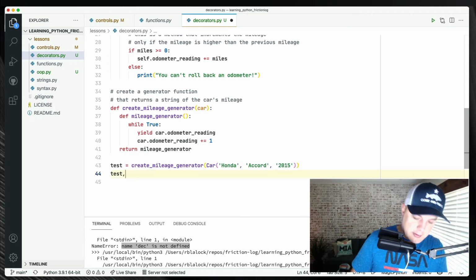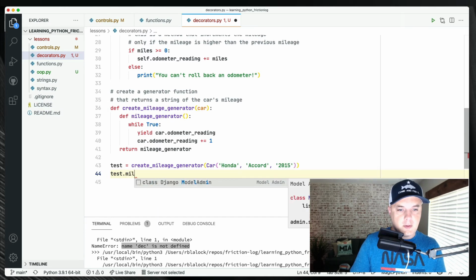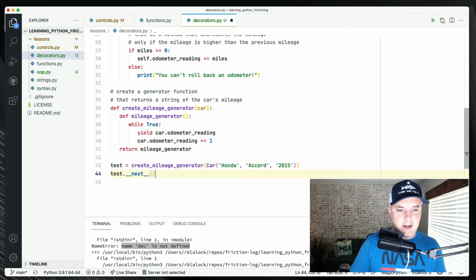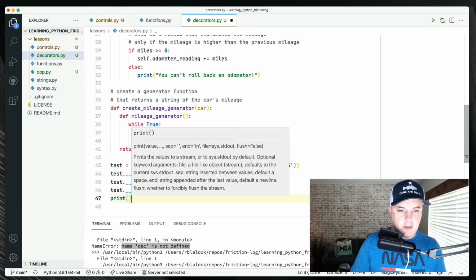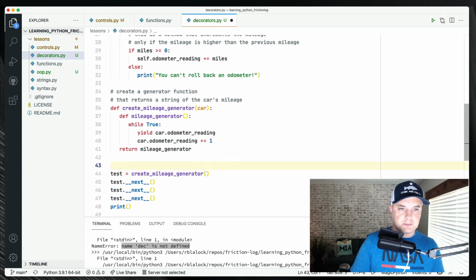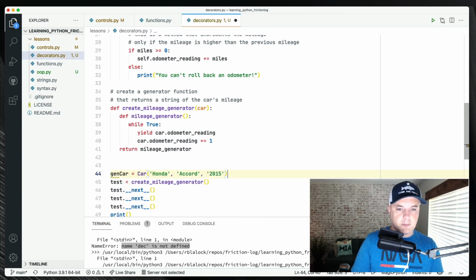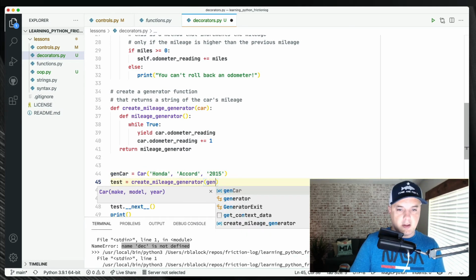Is there nothing else on this? Oops. What is that? All right, let's see what happens. Print. Actually, I need this as a separate. I need this outside of here. And then I'll put gen car in here.